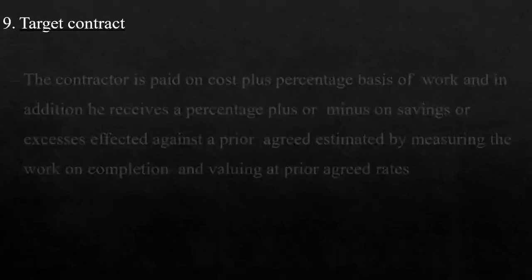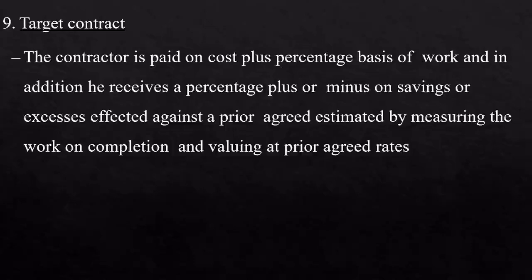Now, target contract. Here the contractor is paid on cost plus percentage basis of the work. So a work is targeted. Okay. So he receives a percentage plus or minus on his savings.